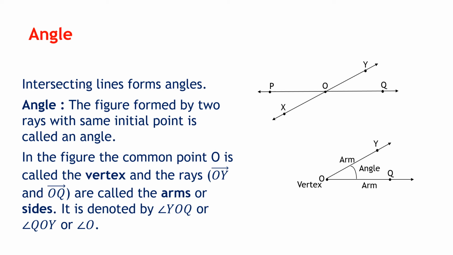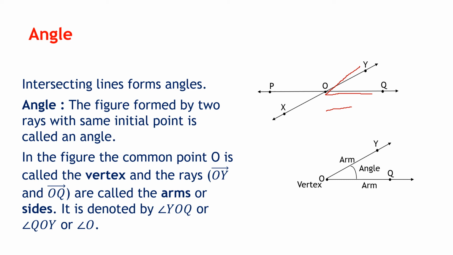So when two lines intersect, they will form an angle. Now from the intersecting lines given on the top, I have taken one piece out of it. This piece I have shown down, and this is the angle. Now what is an angle? The figure formed by two rays with the same initial point is called an angle. So you will understand, to define an angle, we should know what a ray is. So what was a ray? Do you remember what was a ray?